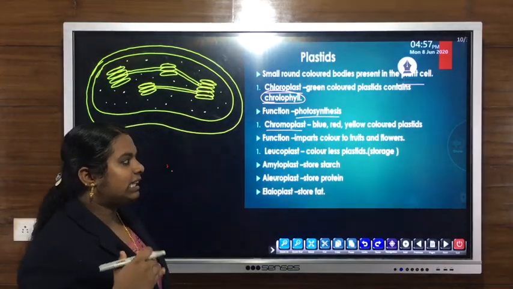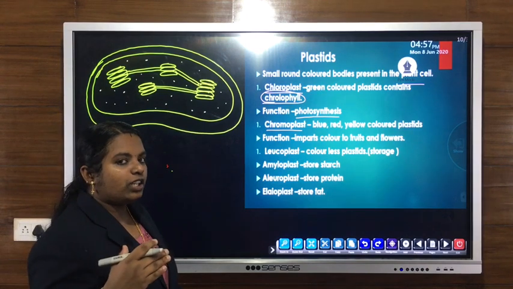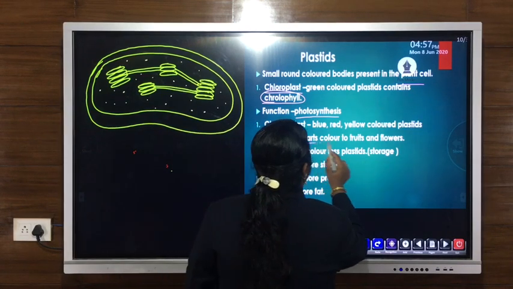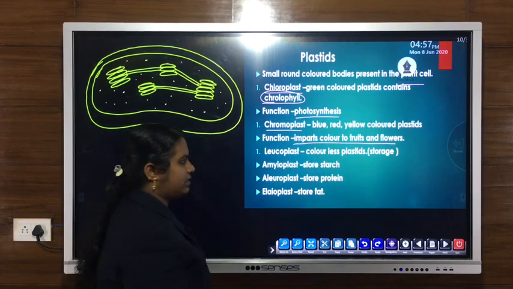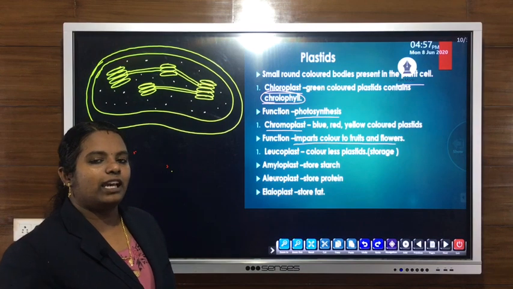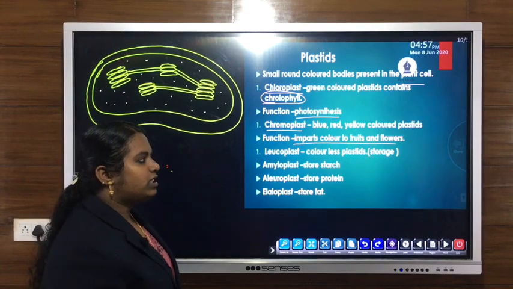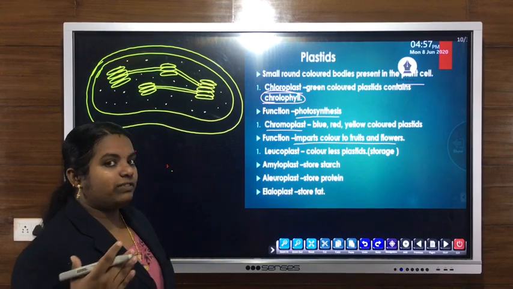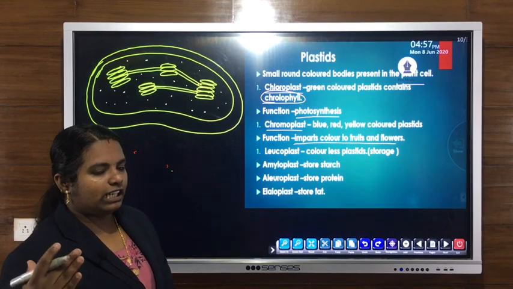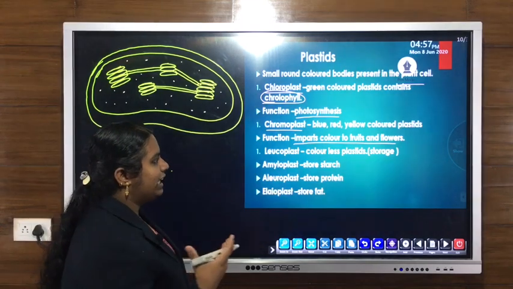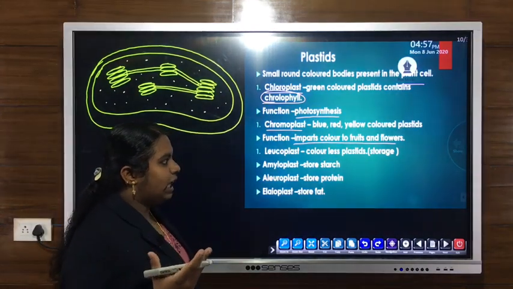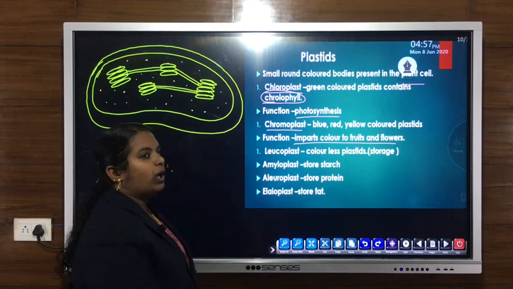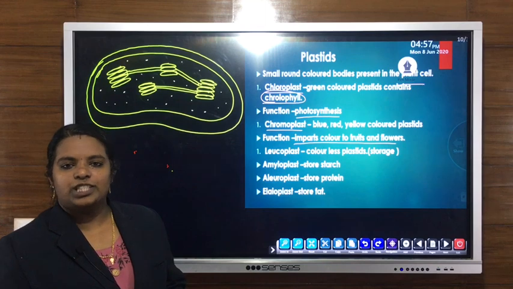So they are differently colored plastids. The main function of chromoplast is that they give color to fruits and flowers. That is why these flowers as well as fruits may have different attractive colors like blue, red, orange, yellow, purple. All these colors are mainly due to the presence of a particular type of plastid known as chromoplast.